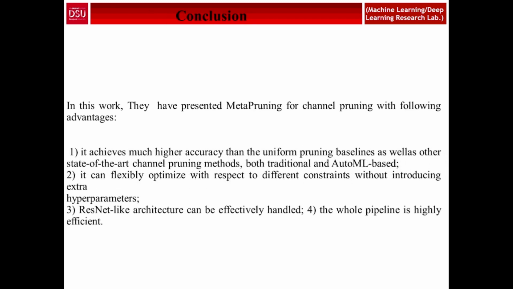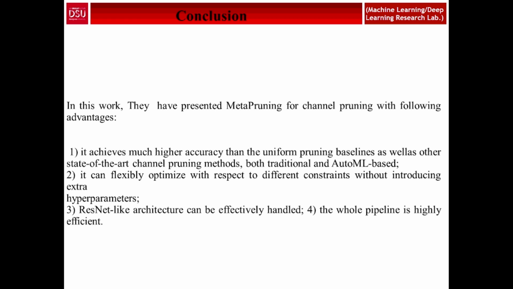So basically in this work they have presented meta pruning for channel pruning with the following advantages. It achieves much higher accuracy than the uniform pruning baseline as well as other state of the art channel pruning methods, both traditional and AutoML based.